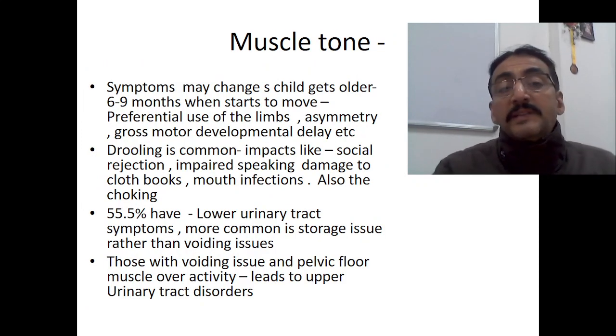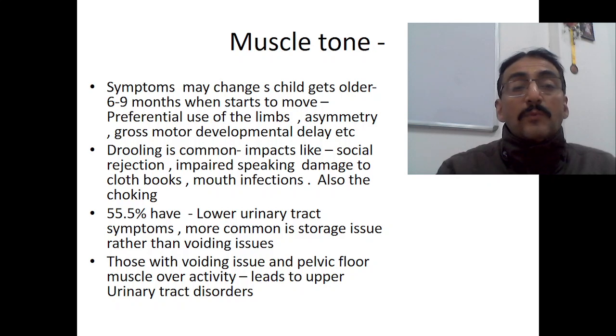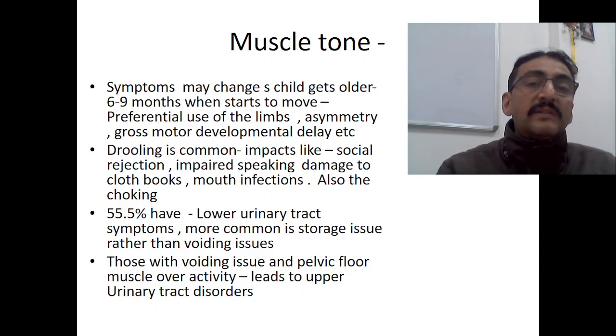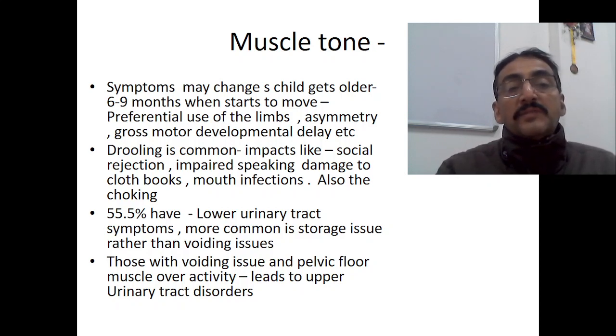Now symptoms may change as the child gets older. By 6 to 9 months, when they start to move, there is preferential use of the limbs and asymmetry, and gross motor developmental delay can take place. Drooling is very common because it has impacts like social rejection, impaired speaking, damage to clothes and books, and mouth infections.